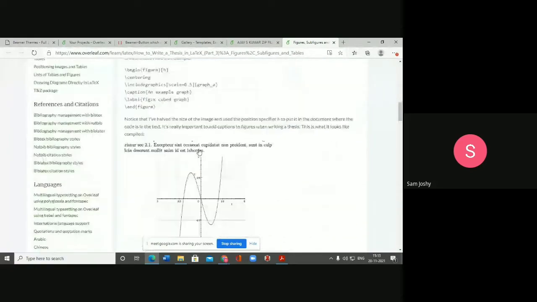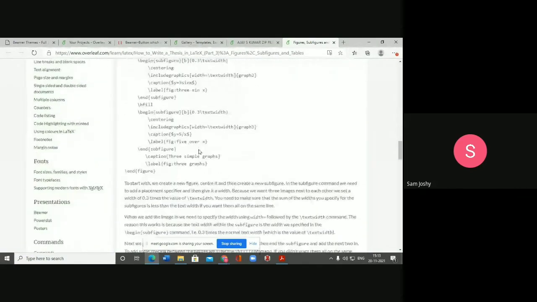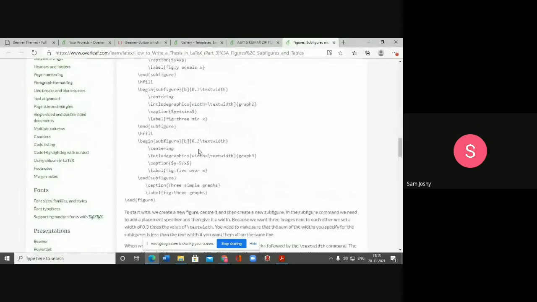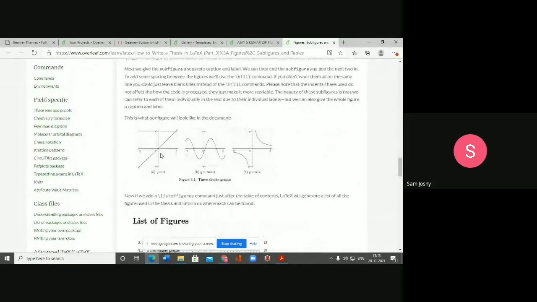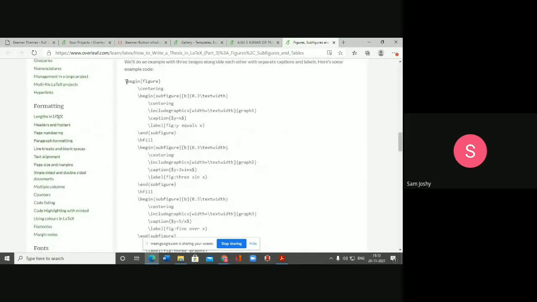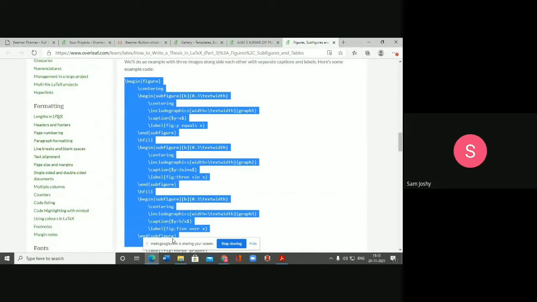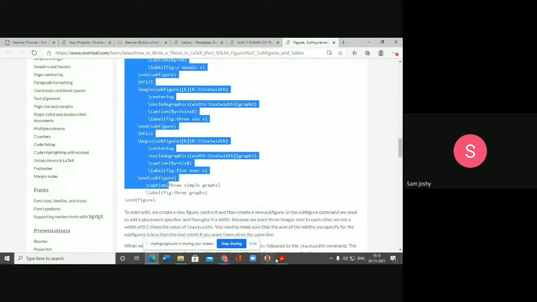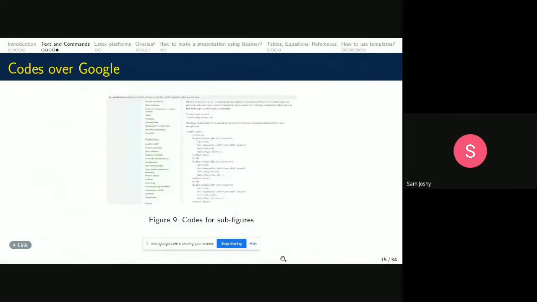We can get some codes, which are easily available over the net, and you can see the output. Suppose we have three figures arranged in a line. This is the code. We just need to copy and paste these codes into our LaTeX editor, and the thing is done. That's the beauty of LaTeX.